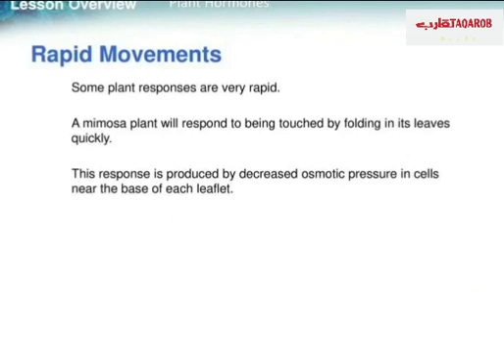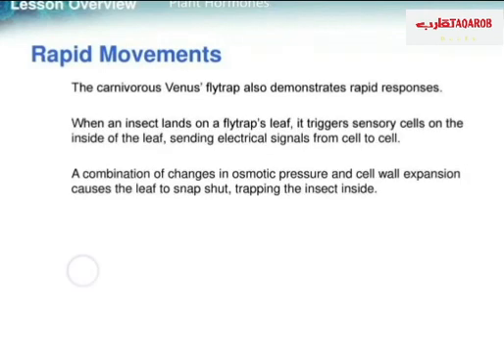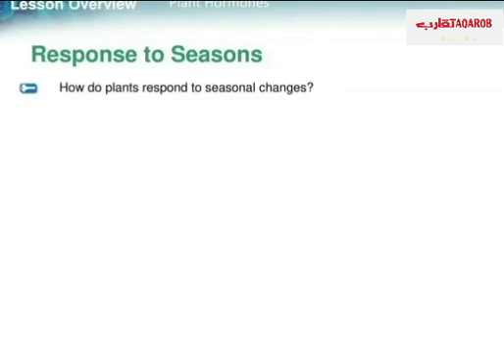The rapid movement. Some plant responses are very rapid, like the mimosa plant that will respond to being touched by folding its leaves quickly. This response is produced by decreased osmotic pressure in cells near the base of each leaflet. The carnivorous Venus flytrap also demonstrates rapid movement. When insects enter the plant's leaf, it will trigger it and cause it to close.